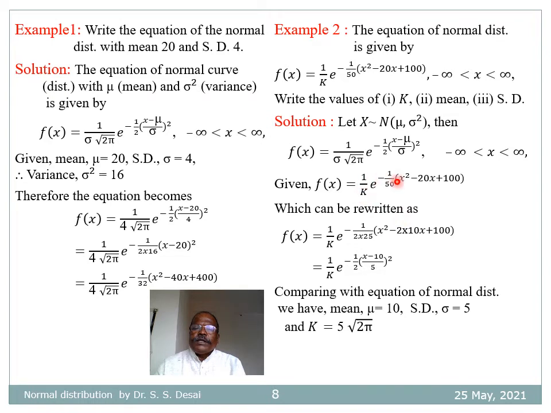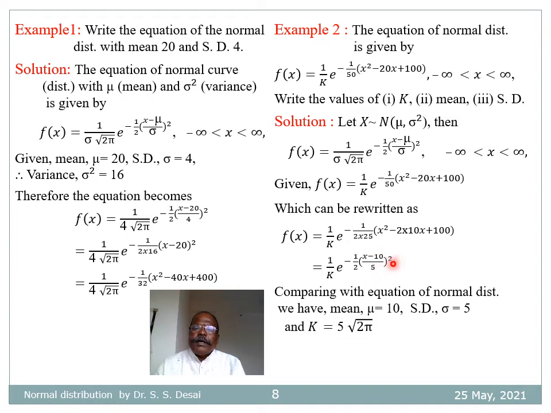So therefore this equation can be rewritten as 1 by k into e raised to minus 1 by 2 into 25 into (x square minus 2 into 10x plus 100), and therefore finally it becomes 1 by constant k into e raised to minus half into ((x minus 10) divided by 5) whole square.